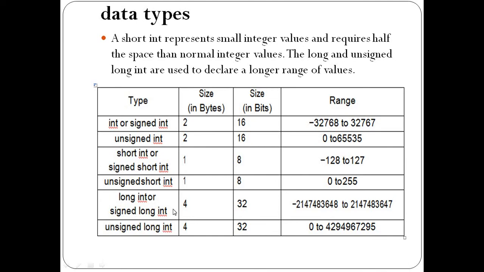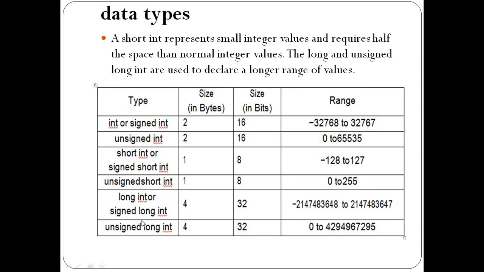Long integer or signed long integer requires 4 bytes, that is 32 bits, and this is the range: -2147483648 to 2147483647. And unsigned long integer is also 4 bytes, again nothing but 32 bits, and its range is 0 to 4294967295. So these are the basic tables for the first category of the primary data types of C language, that is nothing but integer. We can use this integer data type by using the reserved word int.